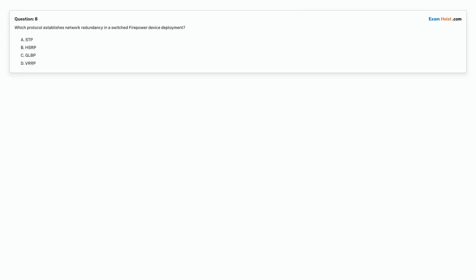Question 8. Which protocol establishes network redundancy in a switched firepower device deployment? Option A. STP. Option B. HSRP. Option C. GLBP. Option D. VRRP. Choose the correct answer.